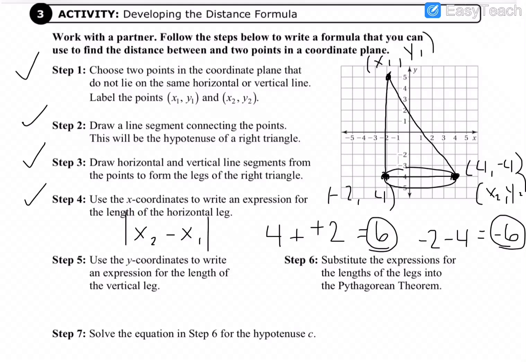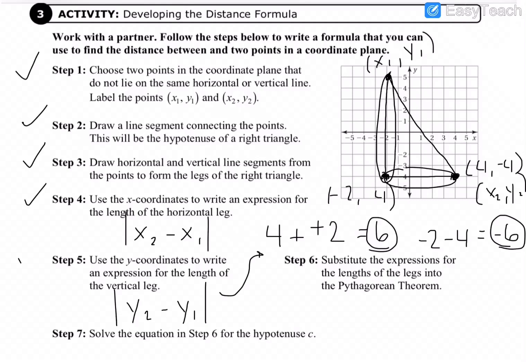Okay, so step 4 is done. Step 5 is going to be very similar. We are looking at the difference between our y coordinates so that we can find the distance between these 2 points, or the length of that line segment. So again, we're going to say y2 minus y1, but to ensure that we get a positive answer, we're going to call that the absolute value, for the exact same reason as above.